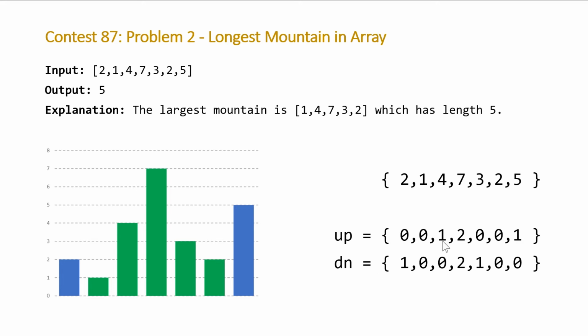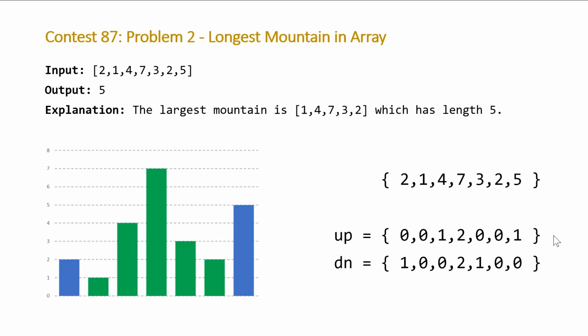So we'll end up with 1, 2, because there's 2 in a row, and 1 for the values in our up array. And in our down array, we'll identify this column is greater than the one to the right of it, this column as well, and this column. So we'll end up with 1, 2, 1 for these elements.